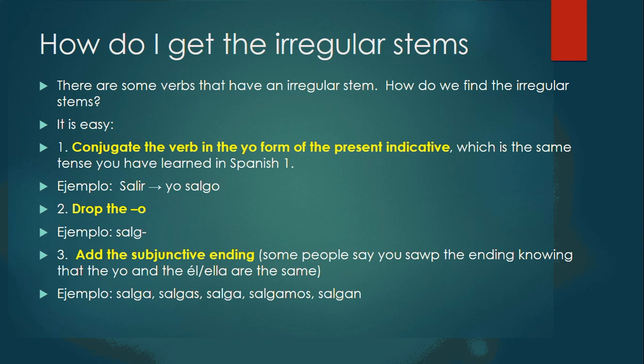Just follow these three simple steps. Conjugate the verb in the yo form of the present indicative, which is the same as the tense you learned in Spanish 1. Let's take salir. Yo salgo. Then drop the O: salg. Then add the subjunctive ending, or, like some people say, swap the endings, knowing that the yo and él, ella, usted forms are the same. Ejemplo: salga, salgas, salga, salgamos, y salgan.